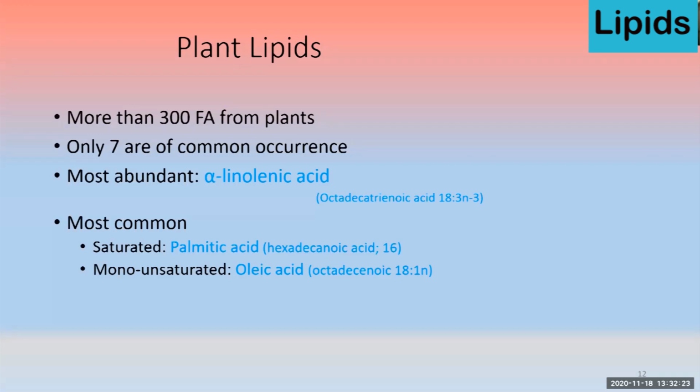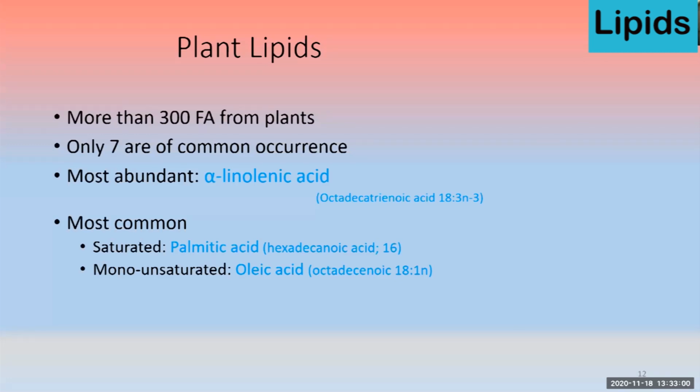But animal lipids have their own importance, and many essential fatty acids are also present in animal lipid, but mostly animal lipids are saturated fat, particularly if we are getting it from ruminant animals. Under the saturated fat, palmitic acid contains 16 carbon, technically hexadecanoic acid, and the monounsaturated fatty acid is the oleic acid or octadecanoic acid.